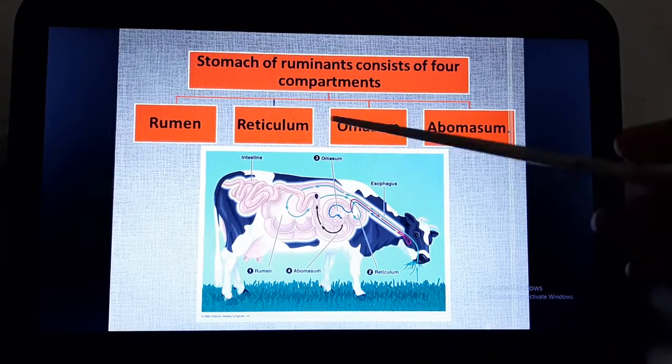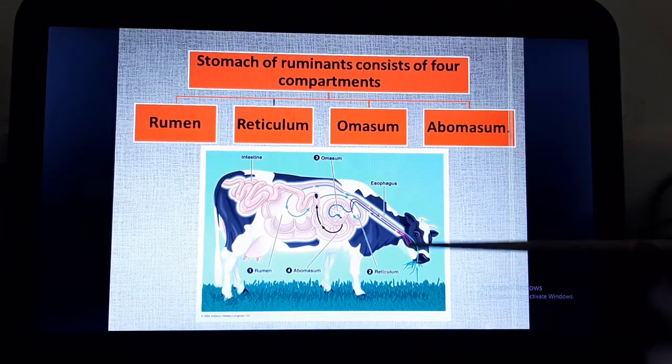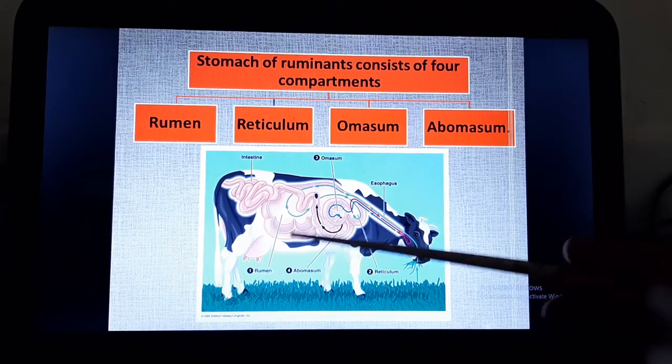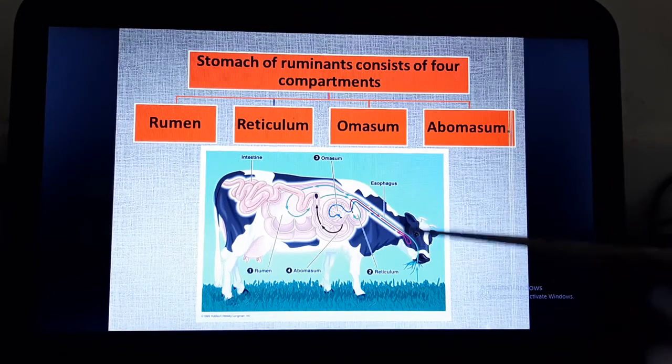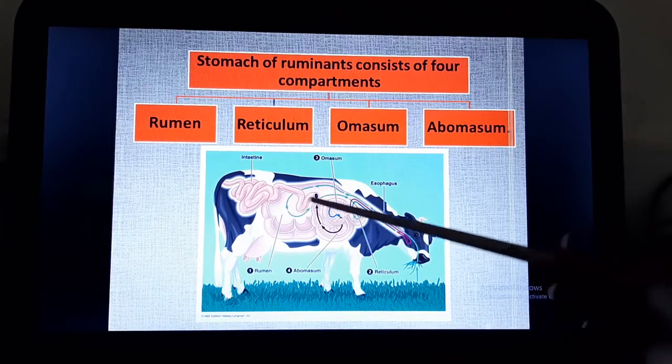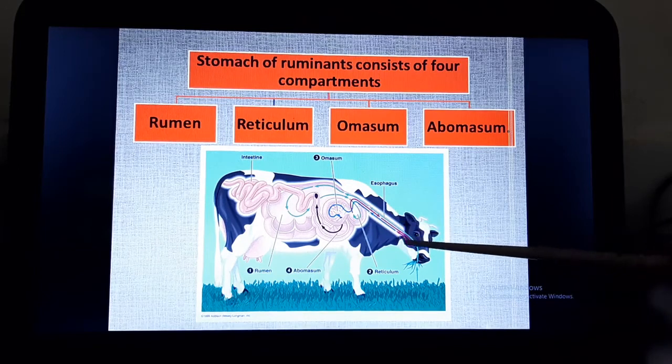So here you can see, again I'll explain. The grass eating animals are taking food, ingesting it, and the food is sent to rumen, and when this food is again coming to the mouth, it is coming via reticulum. So in this rumen and reticulum, the food is separated into solid and liquid layers, and the solid layer clump together to form cud, and that cud is coming to the mouth.